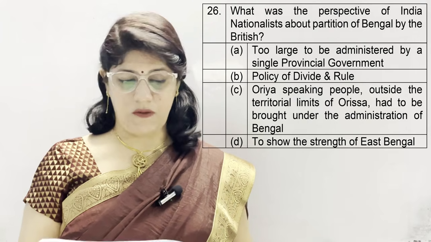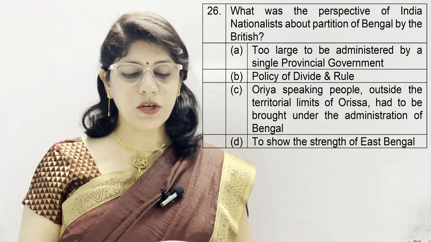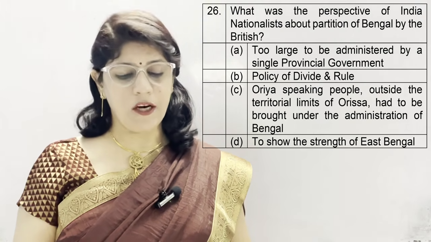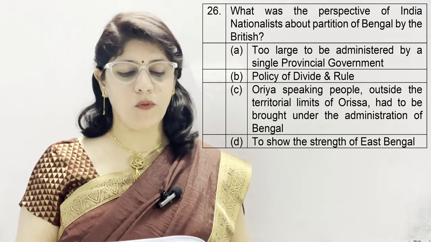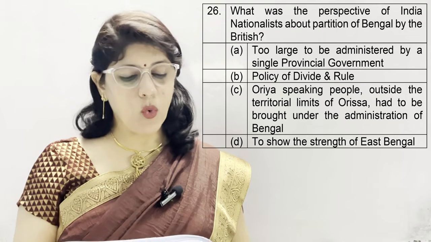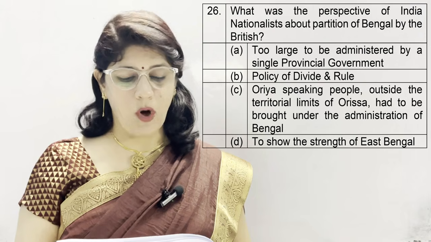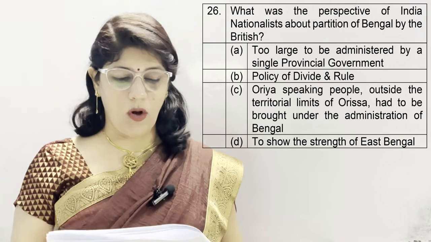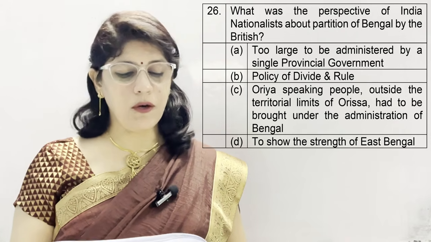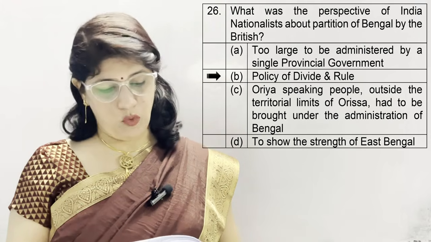Question number 26. What was the perspective of Indian nationalists about the partition of Bengal by the British? A. Too large to be administered by a single provincial government. B. Policy of divide and rule. C. Oriya-speaking people outside the territorial limits of Orissa had to be brought under the administration of Bengal. And D. To show the strength of East Bengal. And we know the main perspective is B, policy of divide and rule.